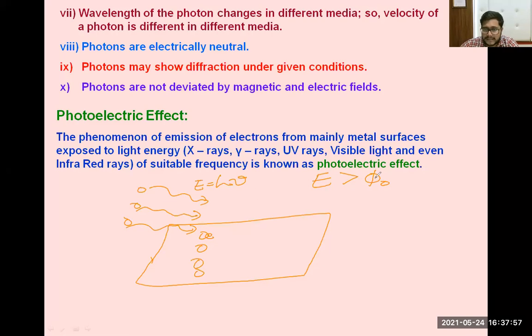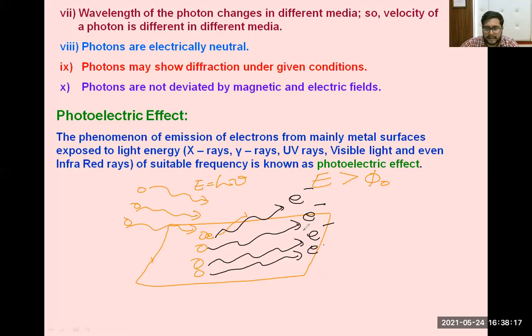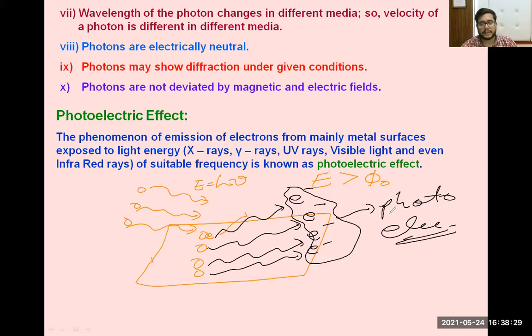So if this energy is greater than phi naught, the electron will emit from the surface. So this electron will emit from the metal surface. From each atom, some of the electrons will emit or eject out from the surface. Whenever an electron emits from the metal surface, this phenomenon is known as the photoelectric effect. Is it clear? Tell me, is this clear?